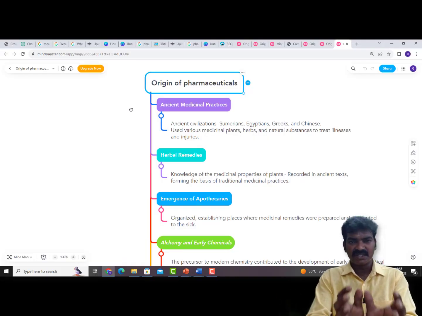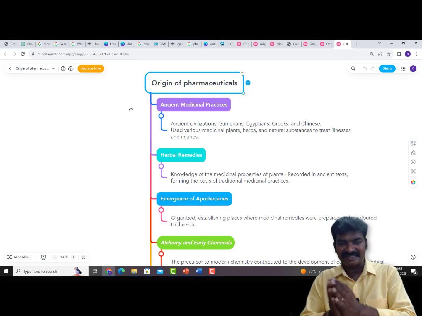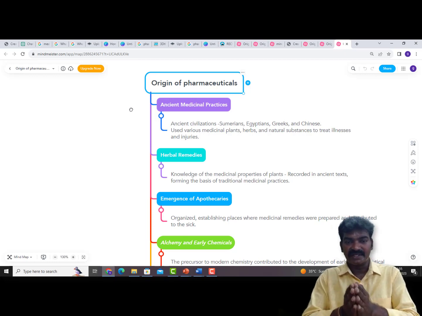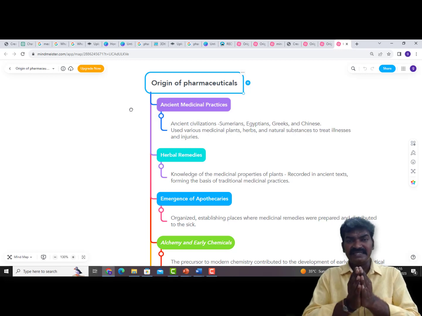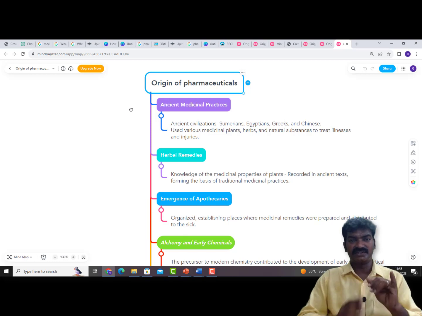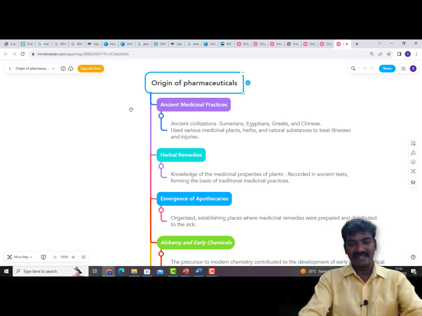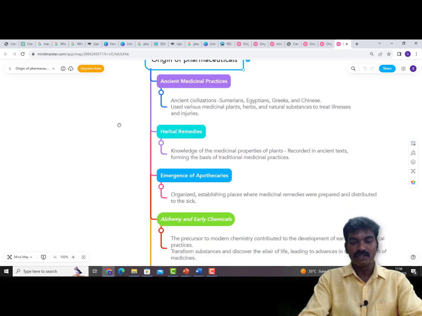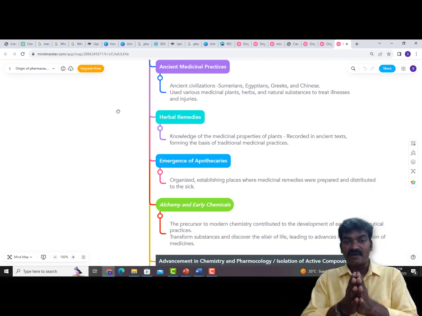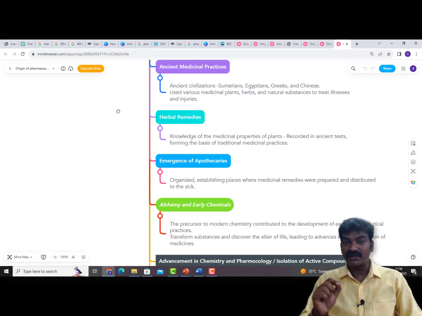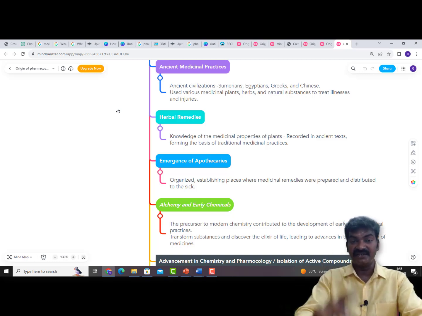Origin of pharmaceuticals, how it has been started. Ancient medicinal practices. Ancient civilizations, Sumerians, Egyptians, Greeks, Chinese, used medicinal plants and herbs to treat illness and injuries. This is the first one, how it emerged. And then later herbal medicines. Everyone knows what herbal medicines are. The medicinal properties of plants were recorded in their ancient texts.